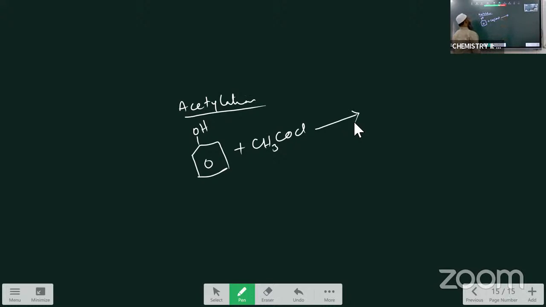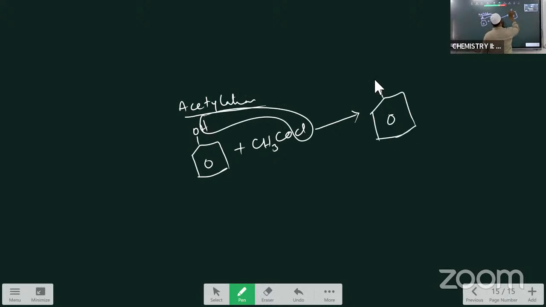When phenol is treated with acetyl chloride, simply remove HCl, and write benzene as it is with C=O and CH3 attached, COCH3. This is called acetophenone. Since we are substituting COCH3, it is called acetylation. When phenol is treated with acetyl chloride in the presence of a Lewis acid, you will get acetophenone. This reaction is called the acetylation reaction. I think you understood these reactions.